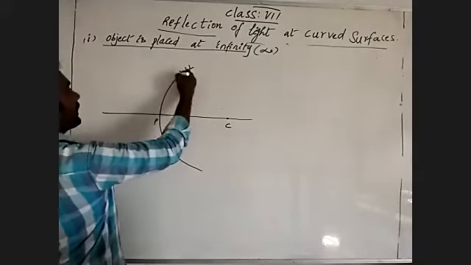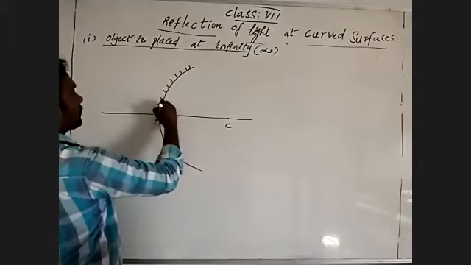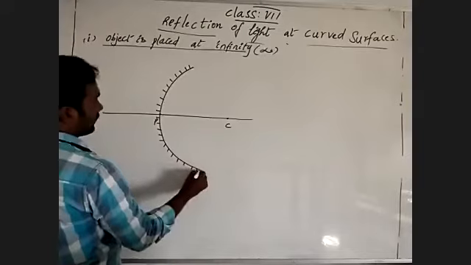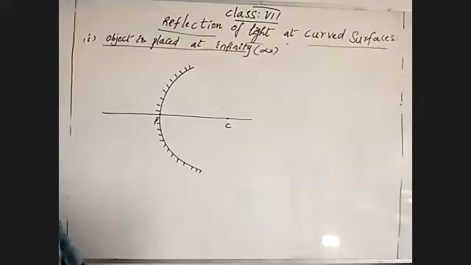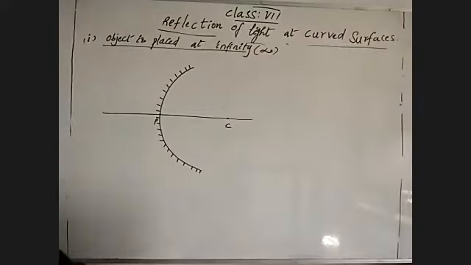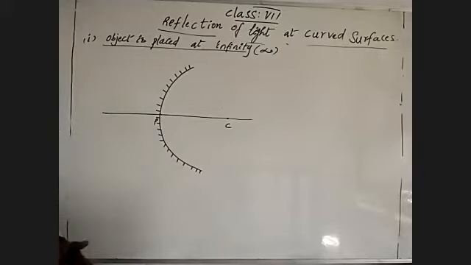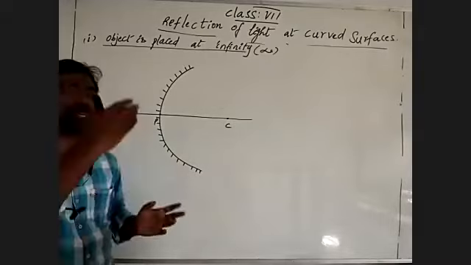What is this mirror? An inner curved surface mirror, so it is a concave mirror. Generally, when an object is placed at infinity, the light rays are coming from the object. Infinity means an unknown distance.